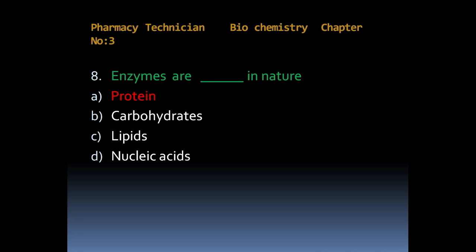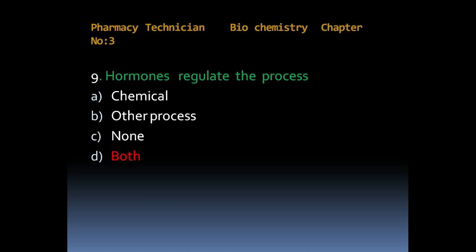Eighth one, enzymes are dash in nature. Option A, protein. Option B, carbohydrates. Option C, lipids. Option D, nucleic acid. Answer is proteins. 9. Hormones regulate the process. Option A, chemical. Option B, other process. Option C, none. Option D, both. Answer is both.